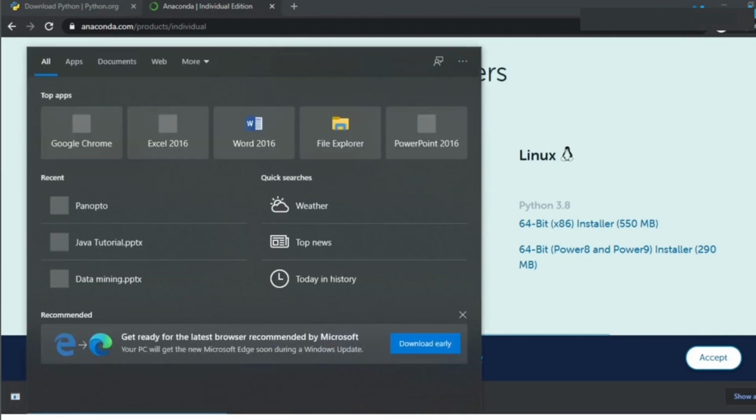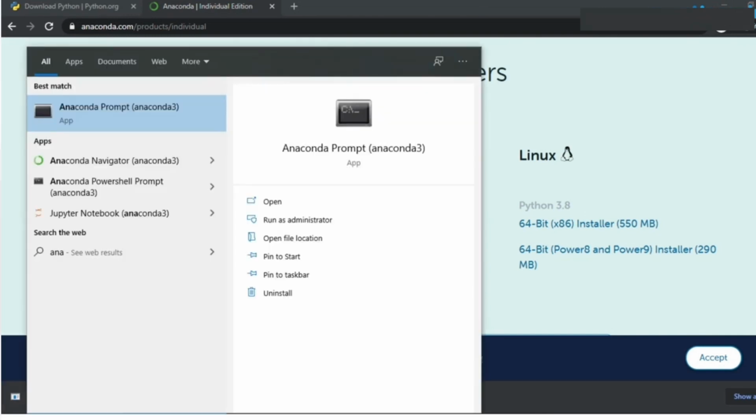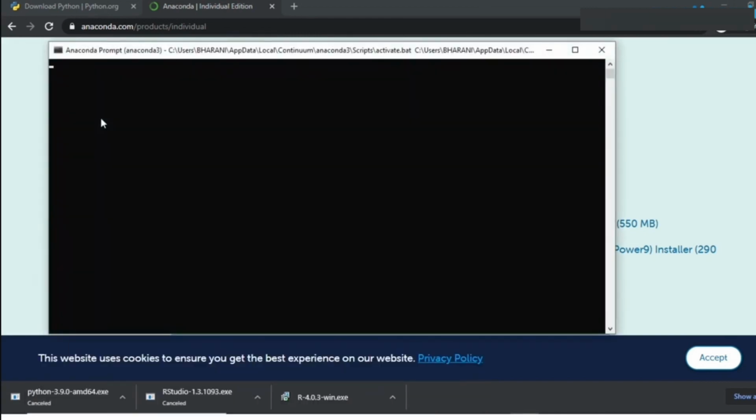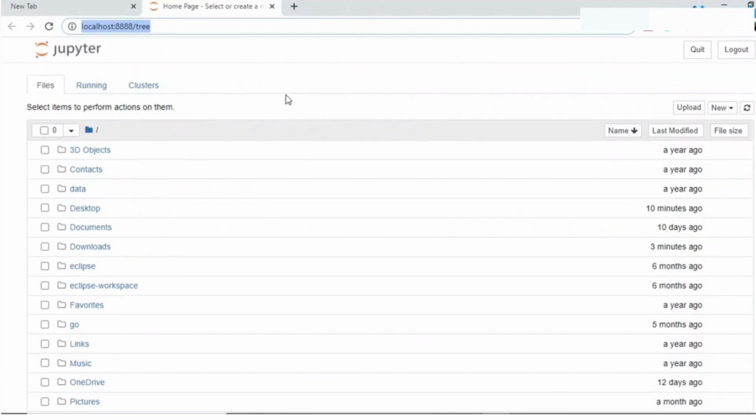Now to work with Jupyter Notebook, I'll just show you how it is done. So just type Anaconda, select Anaconda prompt over here. Now let this properly open up. Over here, type in Jupyter Notebook. Here you would have to keep in mind that it is Jupyter. I've hit enter. So I'm just waiting for the Jupyter Notebook to open up. So this is Jupyter Notebook, guys.